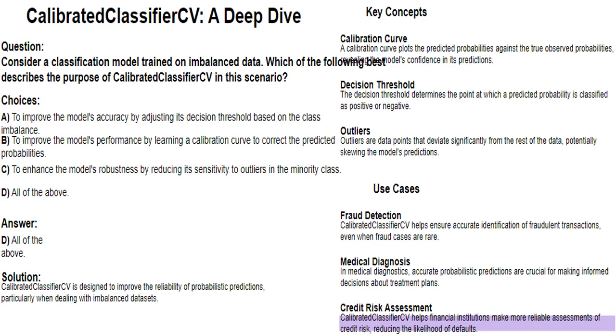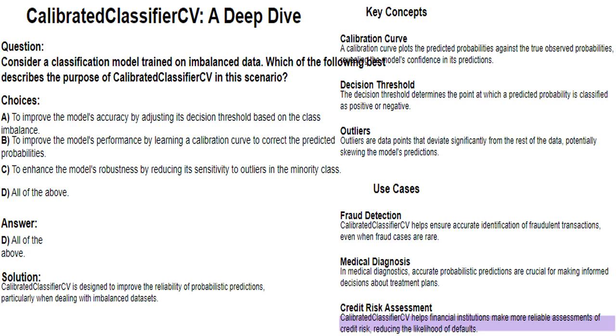Calibrated classifier CV helps financial institutions make more reliable assessments of credit risk, reducing the likelihood of defaults. In credit risk assessment, calibrated classifier CV can help financial institutions to make more accurate predictions of loan defaults. By calibrating the model's predictions, the financial institution can be confident in the probability estimates, leading to more informed decisions regarding loan approvals, interest rates, and loan terms.